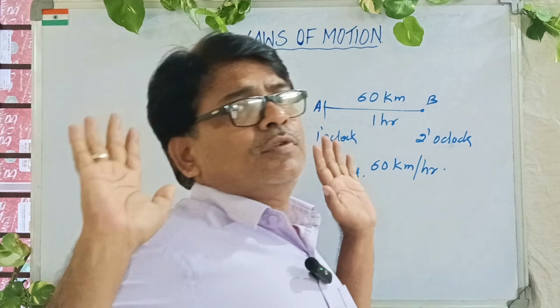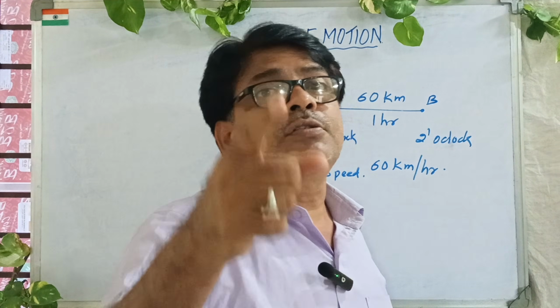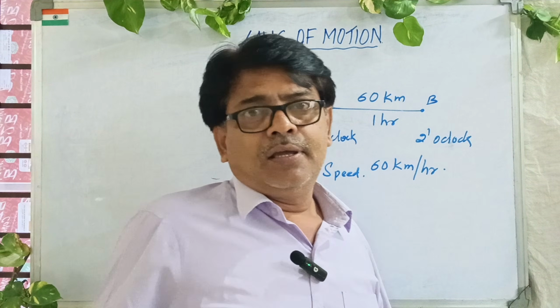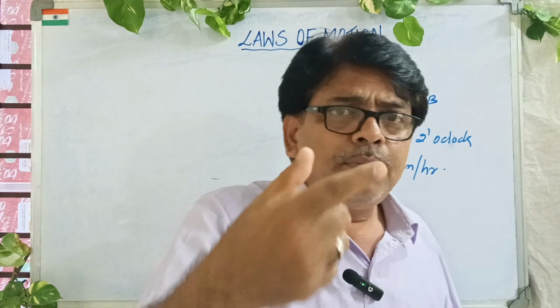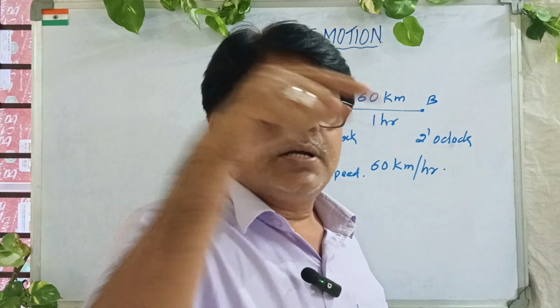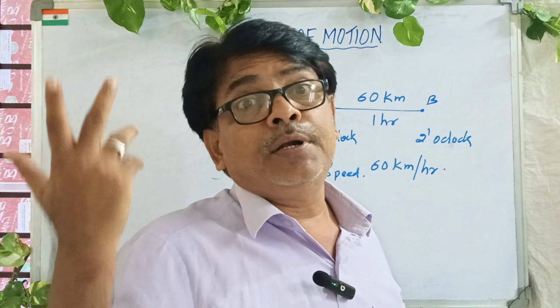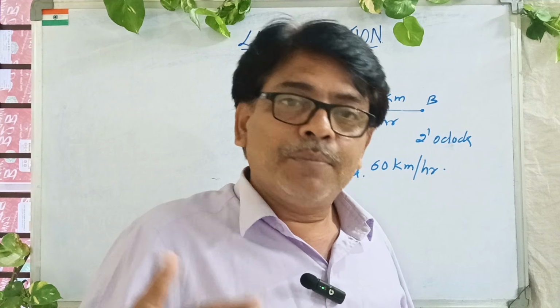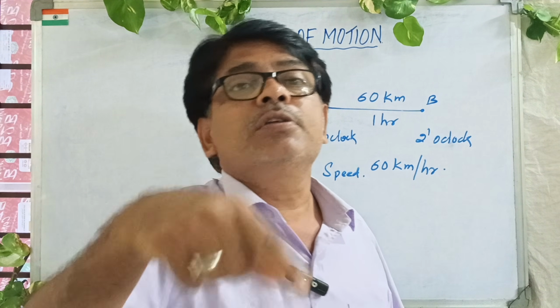So when you get down, you should not stand. If after getting down you stand like this, you will fall down because you are coming out of a moving bus. What does it mean? That bus has some velocity, say 5 kilometers per hour, very less, but still that is the velocity. And your body also possesses the same velocity because you are coming out from the same bus.